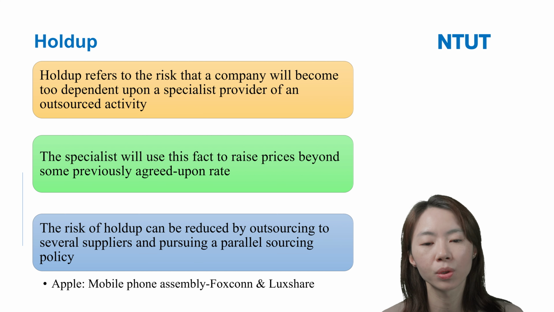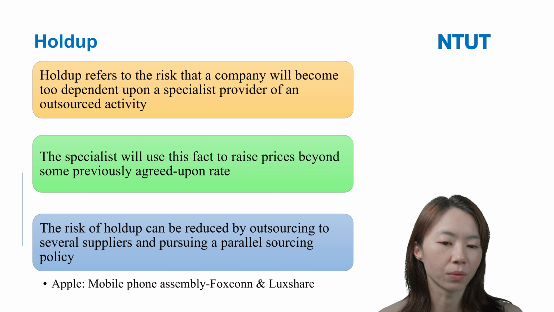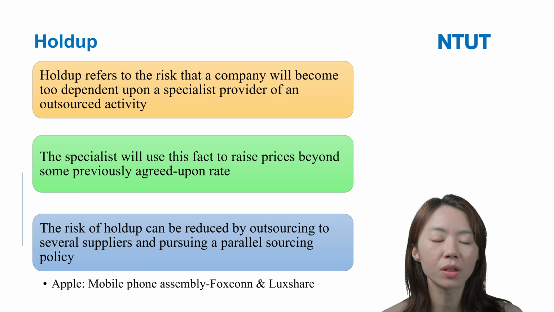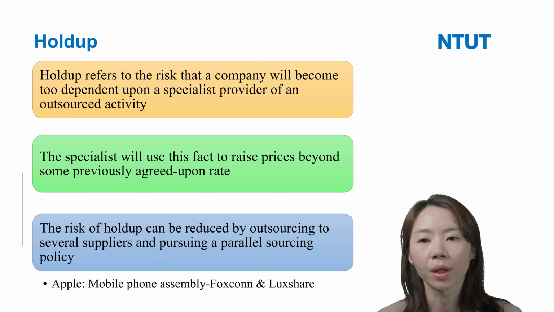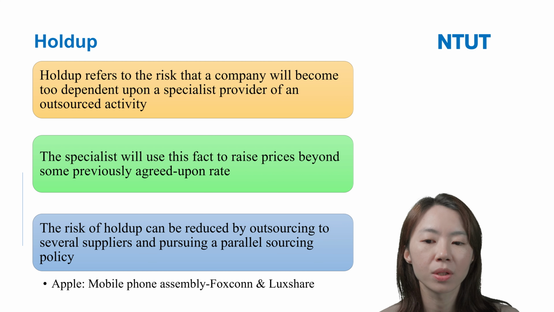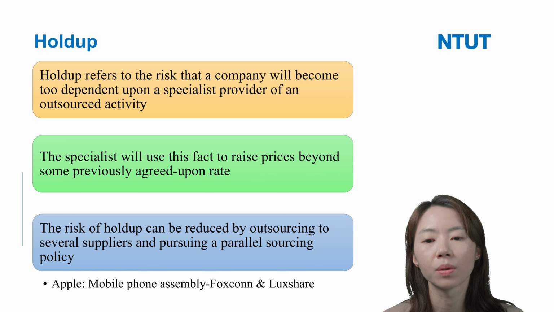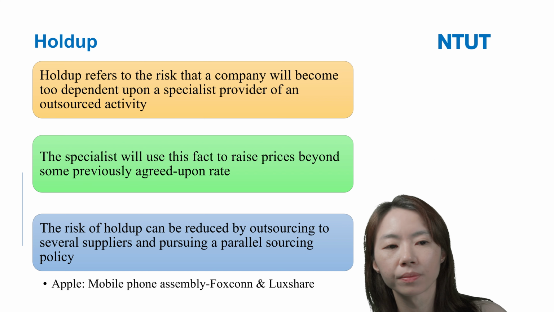They can choose not to cooperate with Foxconn and just switch the business to the other firm. So we can use the parallel sourcing policy to reduce this risk.